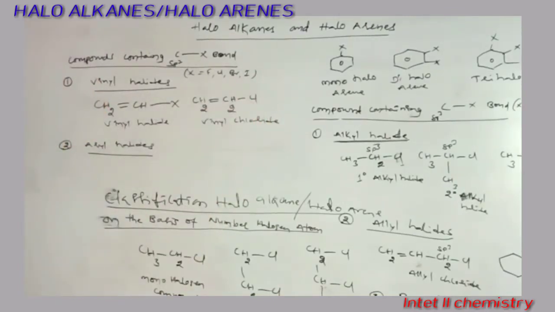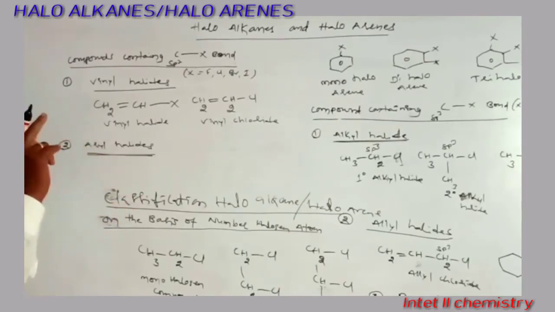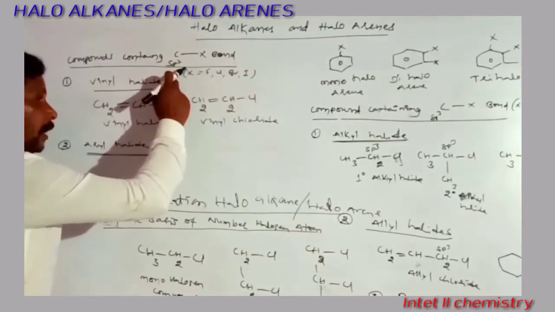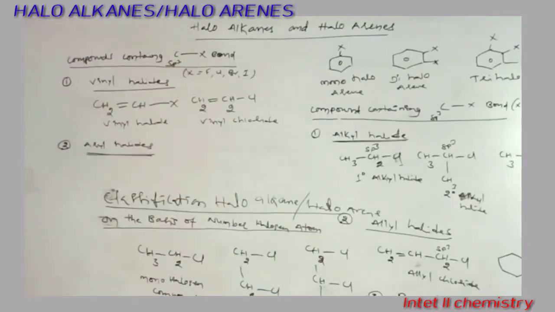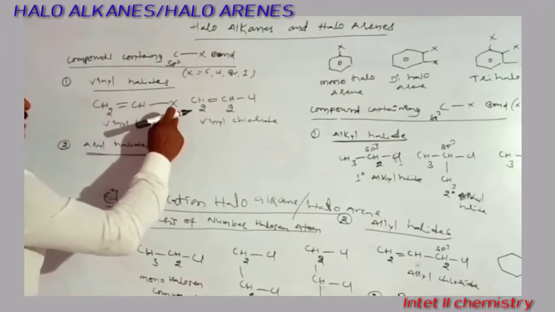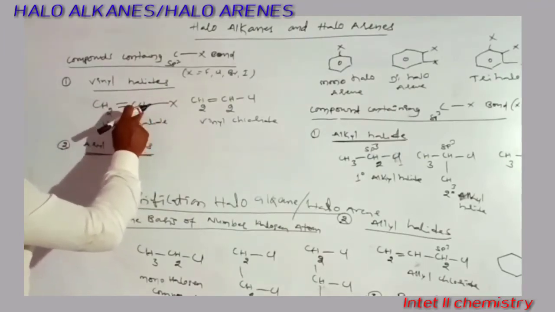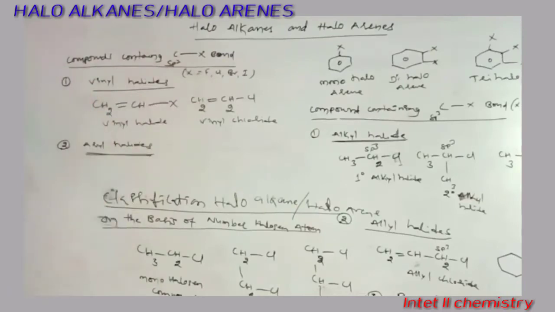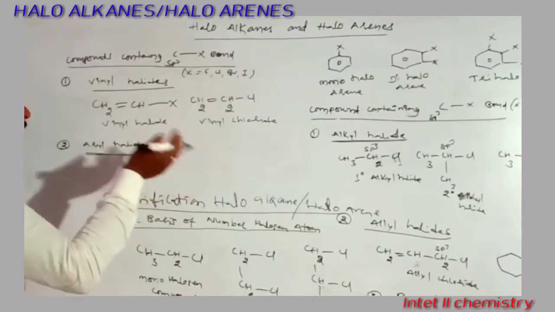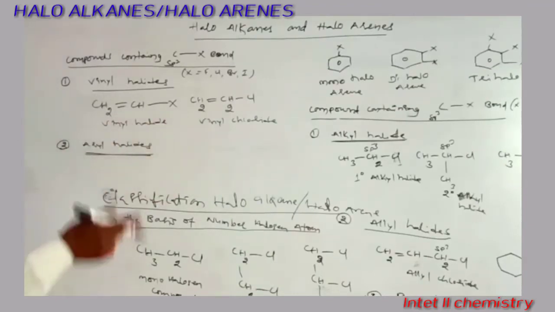What are aryl halides? These are the compounds in which the halogen atom is directly attached to the sp2 carbon of the aromatic ring. As in vinyl halides the halogen atom is directly attached to the sp2 carbon of the double bond, in aryl halides the halogen atom is directly attached to the sp2 carbon of the aromatic ring.